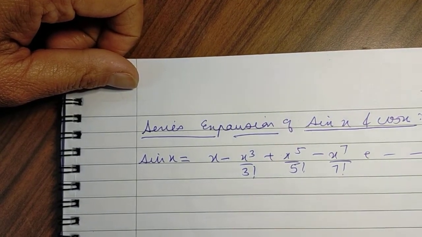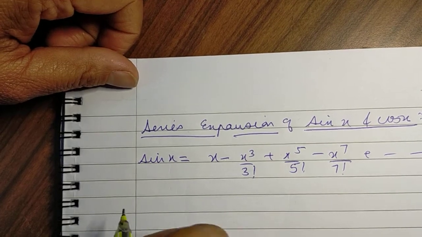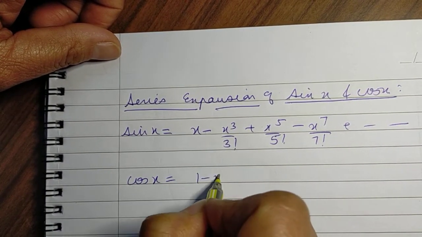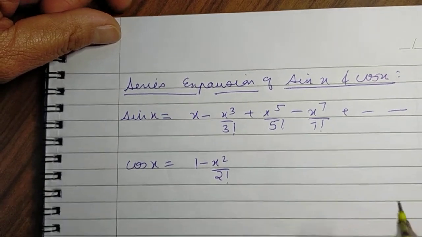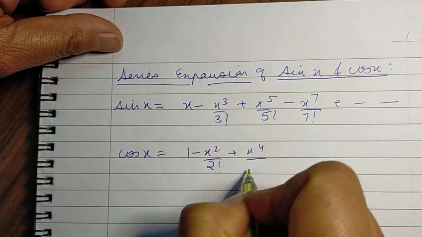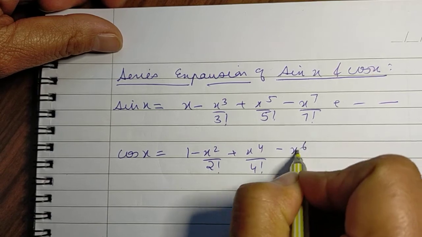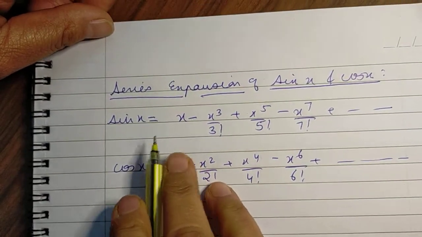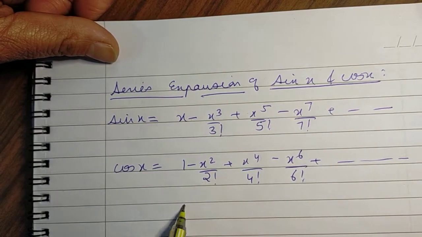Same way, if you have cos x, the series expansion is 1 minus x square over 2 factorial plus x4 over 4 factorial minus x6 over 6 factorial, and so on. Now, how do we remember these series expansions?